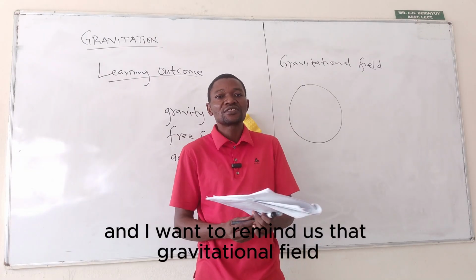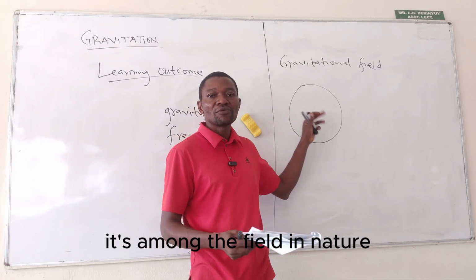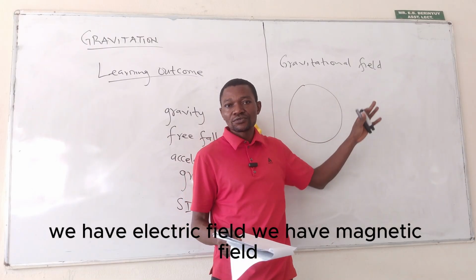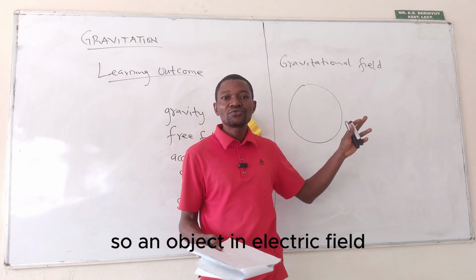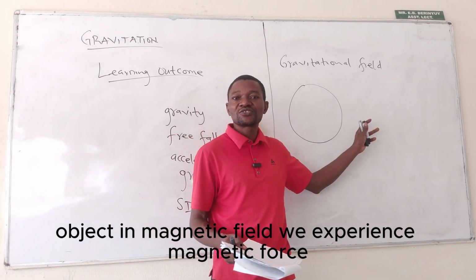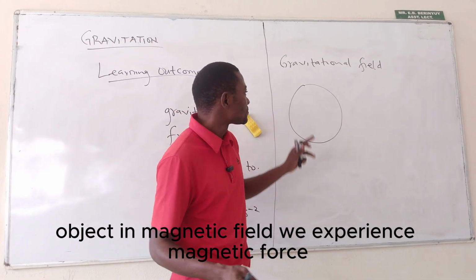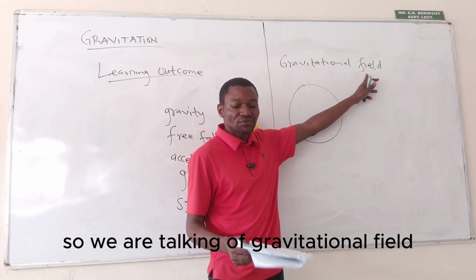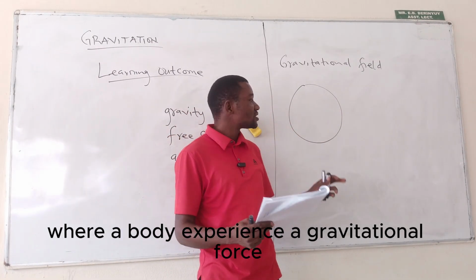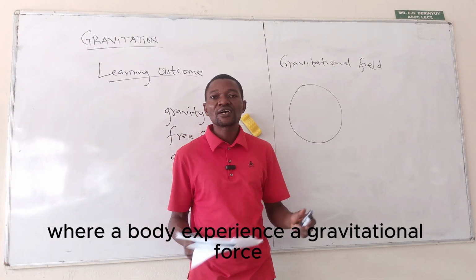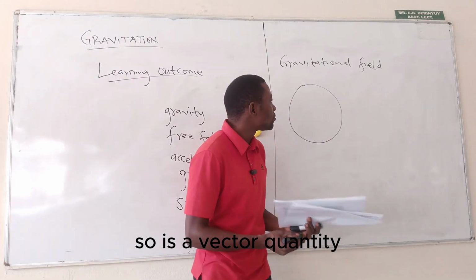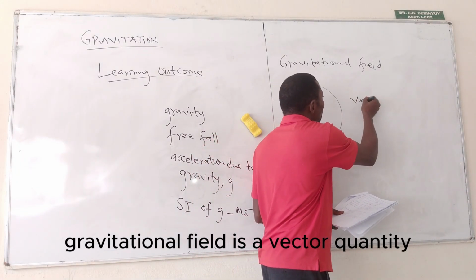And I want to remind us that gravitational field is among the fields in nature. We have electric field, we have magnetic field. An object in an electric field experiences electric force. An object in a magnetic field experiences magnetic force. So we are talking of gravitational field. It's a region where a body experiences a gravitational force or gravitational attraction. Gravitational field is a vector quantity.